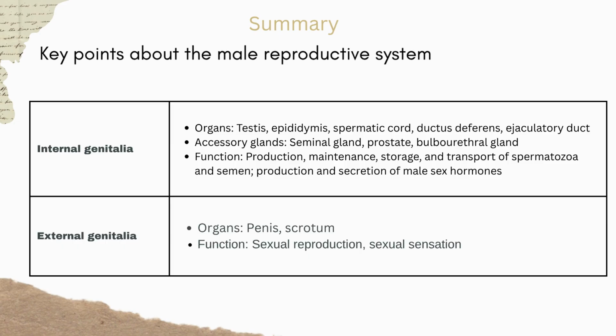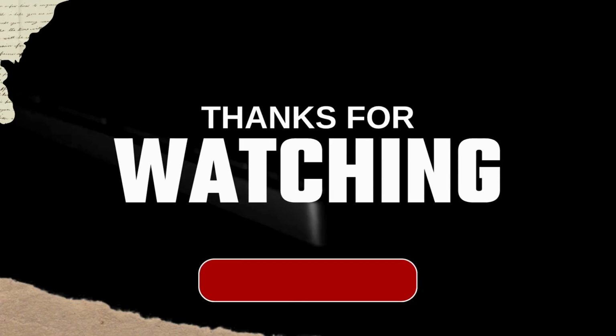Next, we look at the external genitalia. Organs: penis, scrotum. Function: sexual reproduction, sexual sensation. Now that we have covered these key points about the male reproductive system, let's move forward to the next part of our video. And that is the end.